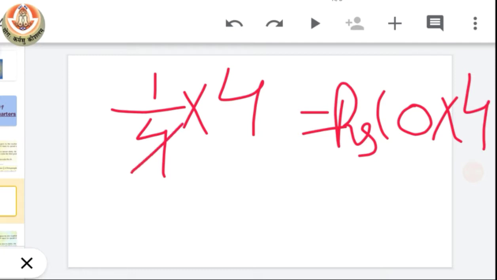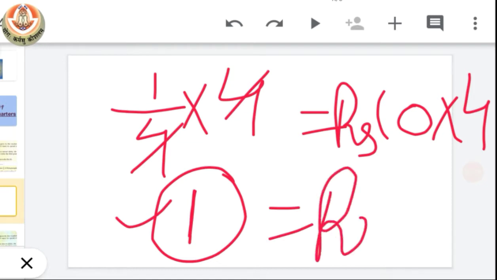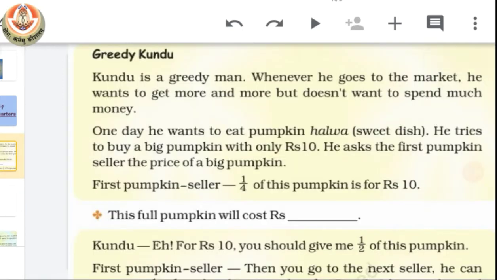So when we solve it, it will become whole and we have to find the price of the whole. In the price side we will have the answer 40. So that means the whole pumpkin will cost rupees 40.